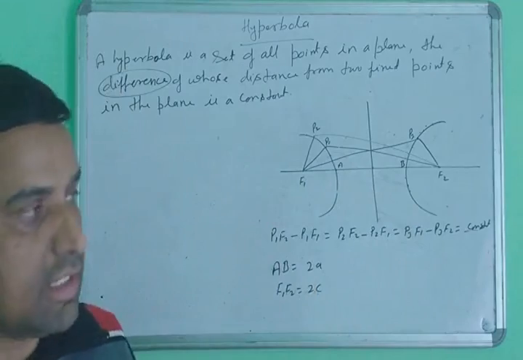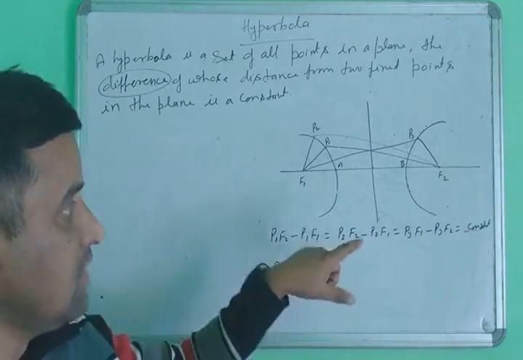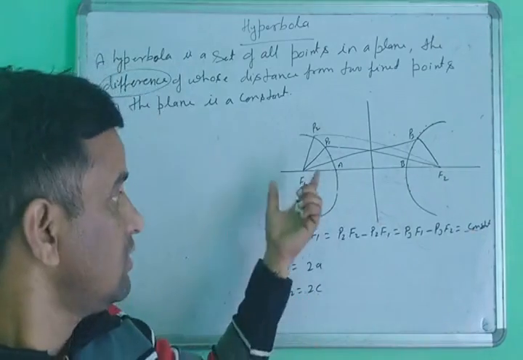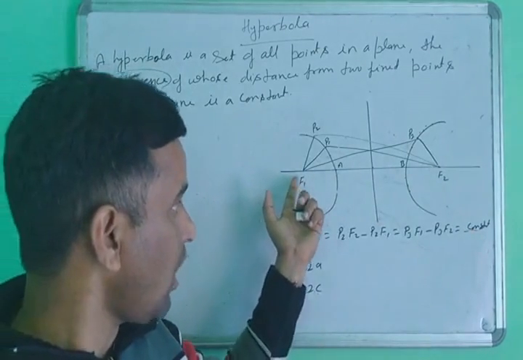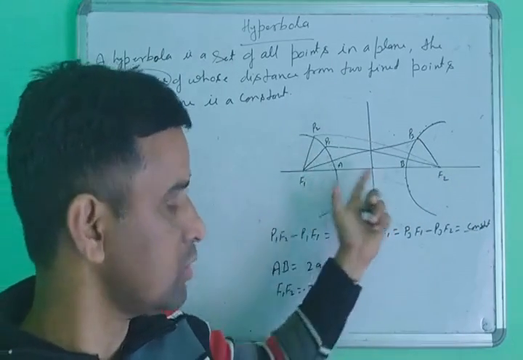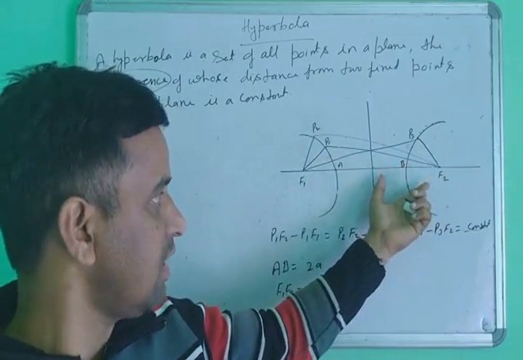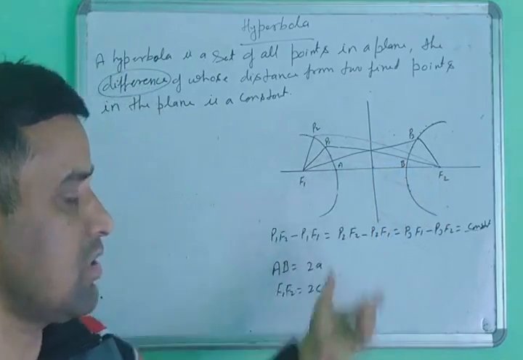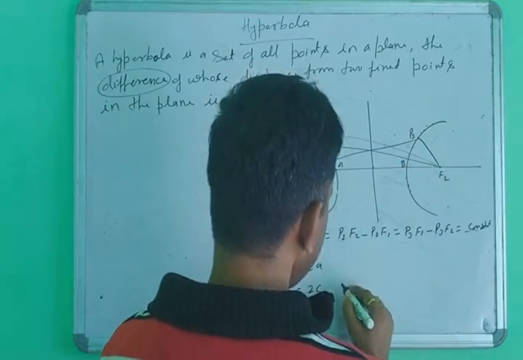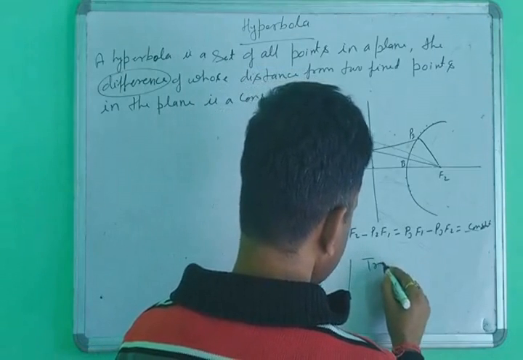This is clear. Next, what is the name of this line? The line through the two foci is called the transverse axis.